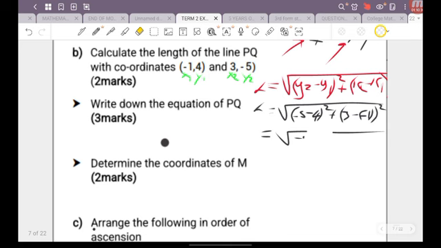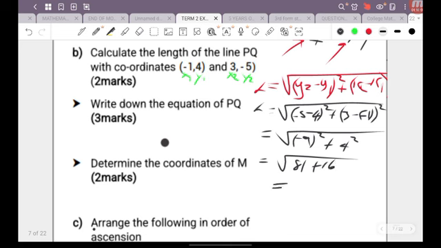So make sure you put the -9 in a bracket. Then 3 minus -1 is 4, squared. So this works out to the square root of 81 plus 16, since -9 all squared is 81, and 4 squared is 16.